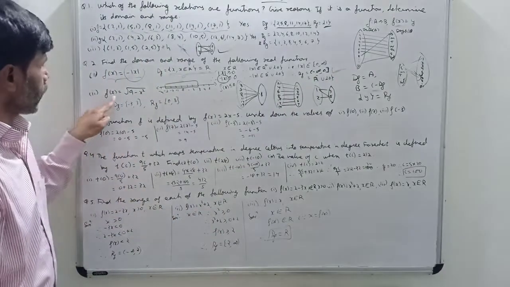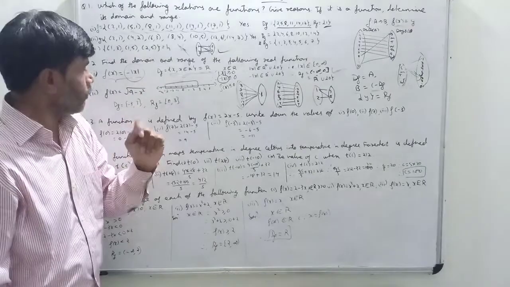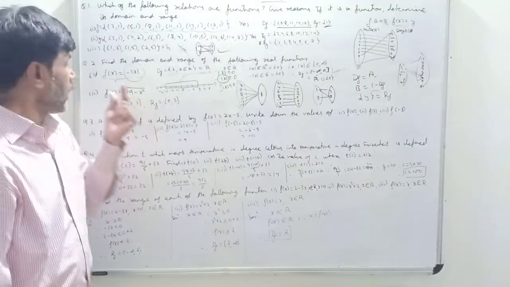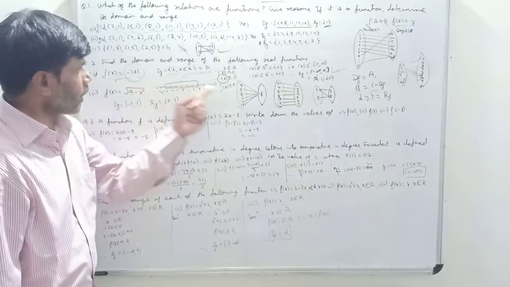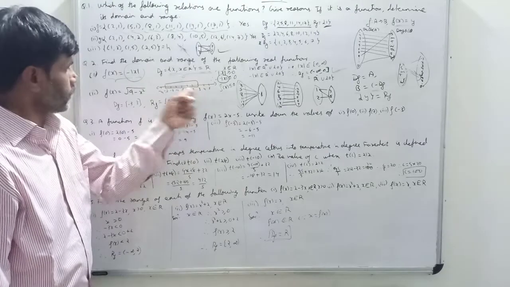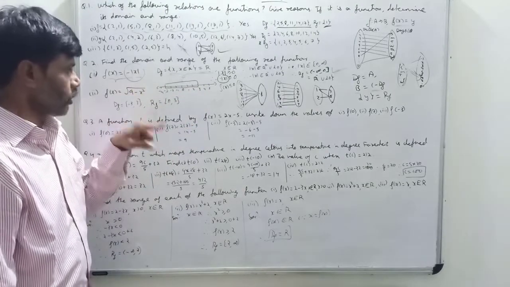Okay, next question. f(x) equal to root of 9 minus x square. I want to find out the domain. Again I am repeating, what is a domain? Domain means those values of x for which f(x) is defined. Okay, so I have drawn a number line. In the number line, I am selecting the value 3. So 9 minus 3 square, that is 9 minus 9, 0. Square root of 0 is possible, 0.